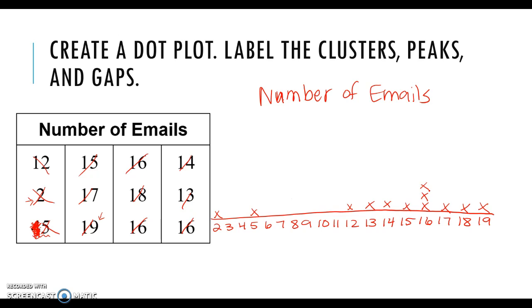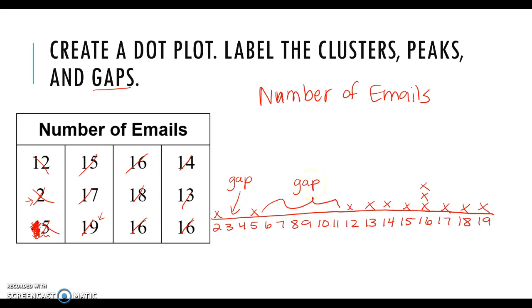Now here it says to label the clusters, the peaks, and the gaps. Now there's not necessarily one of everything. There could be multiple of something. So I'm going to go ahead and start with gaps. And that's when you skip data points. So here, like we started at 2, but we didn't have any more data until 5. So we can consider that a gap. But there's also this spot between 5 and 12. That's also another gap, just a little bit larger. So those would be considered gaps.